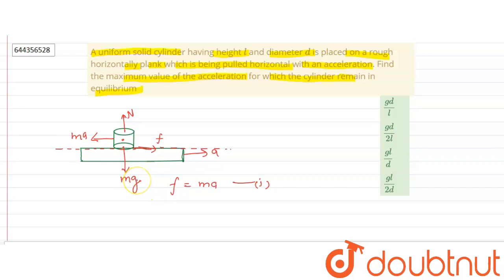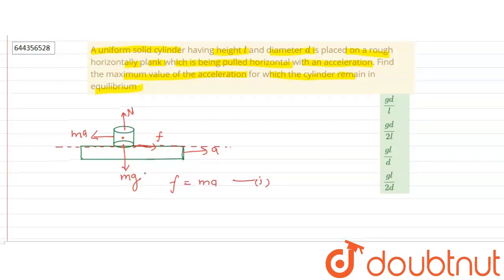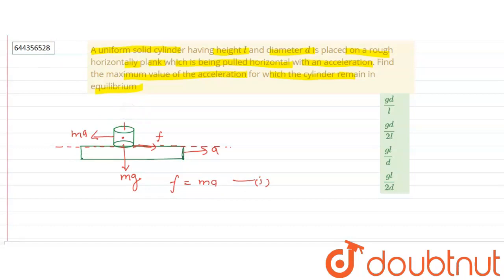So our new free body diagram will look like that, where N is shifted from the center sideways, that is here.